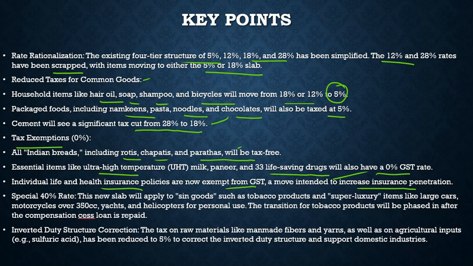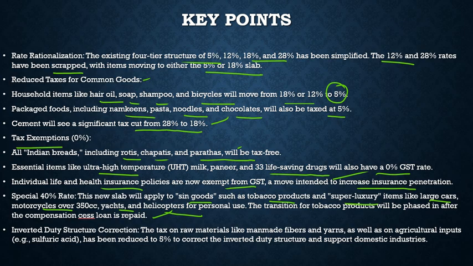That's a great step. Then, what is this special 40% rate? The new slab will apply to sin goods such as tobacco products and super luxury items like large cars, motorcycles over 350cc, yachts, and helicopters for personal use. The transition for tobacco products will be phased in after the compensation cess loan is repaid. So the transition with respect to tobacco will be seen once the compensation cess loan is repaid.